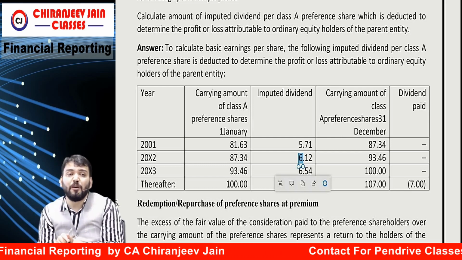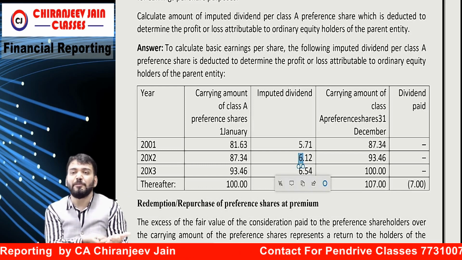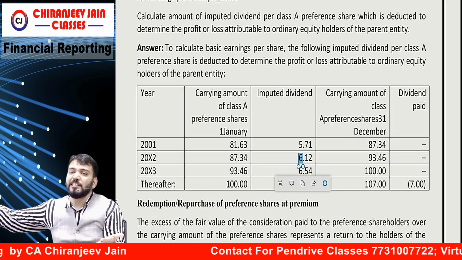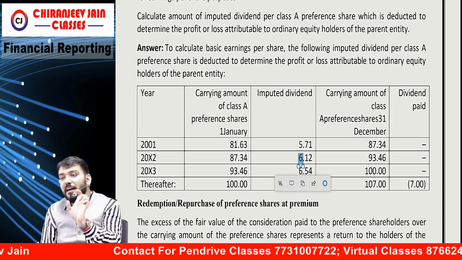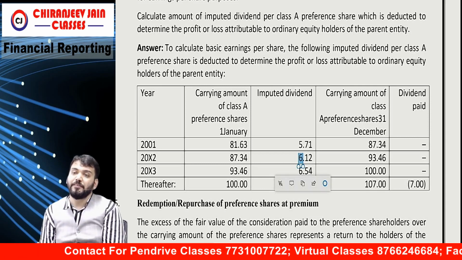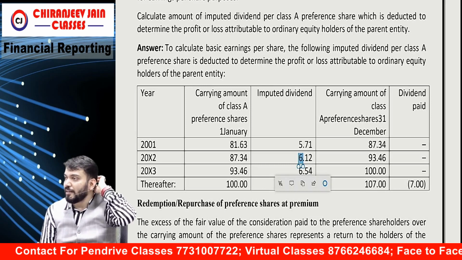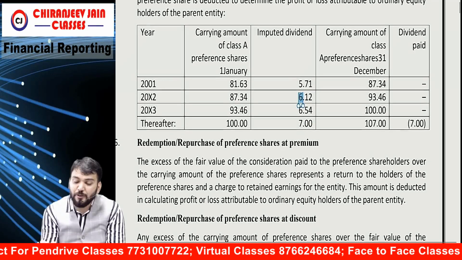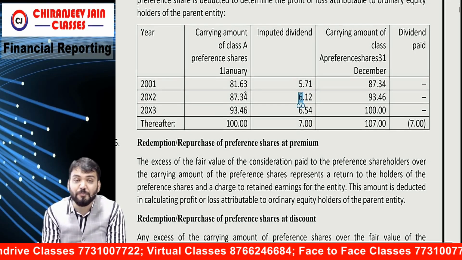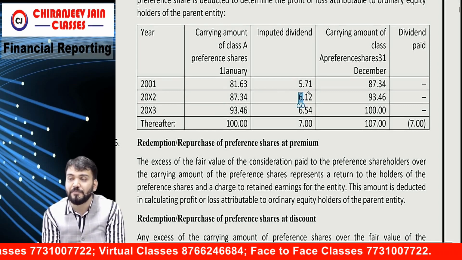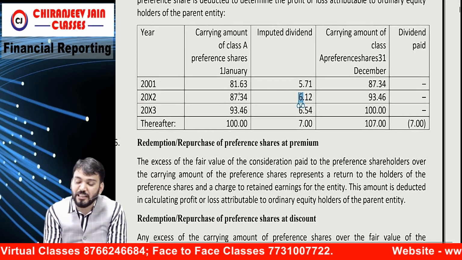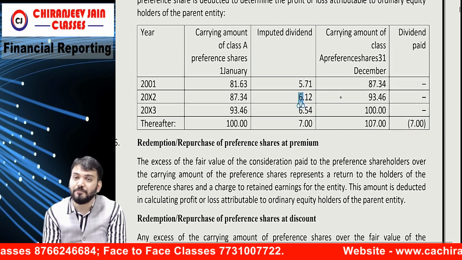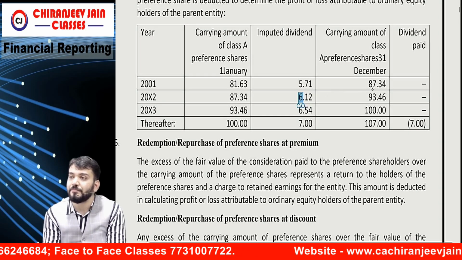For equity, whatever proceeds are received become equity, and dividend will be transferred to retained earnings only when it is paid. But for EPS calculation, they are saying calculate imputed dividend. Are you able to understand what I am saying? So if we calculate 7% of 81.60, that will come to 5.71. And nothing dividend paid means this plus this minus 0 will be equal to this.